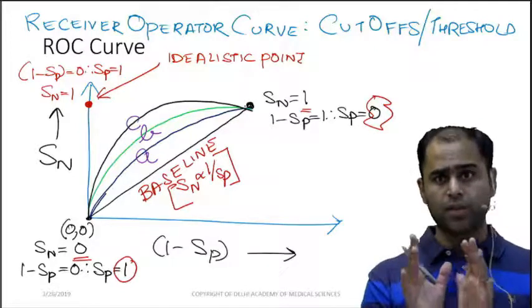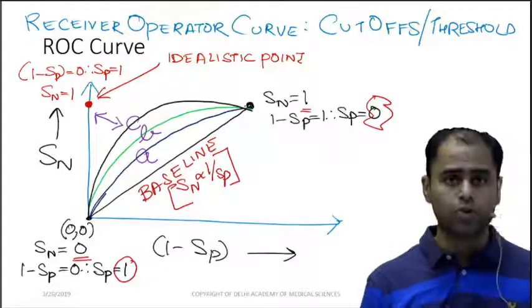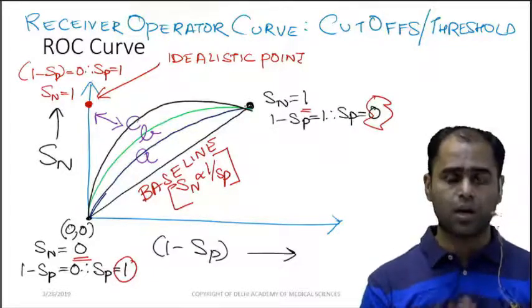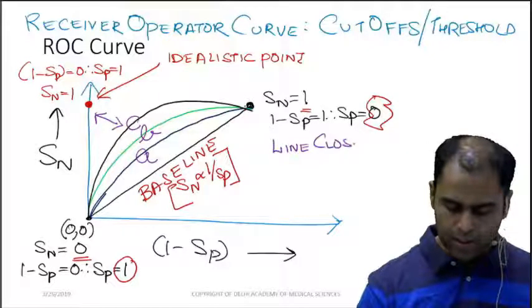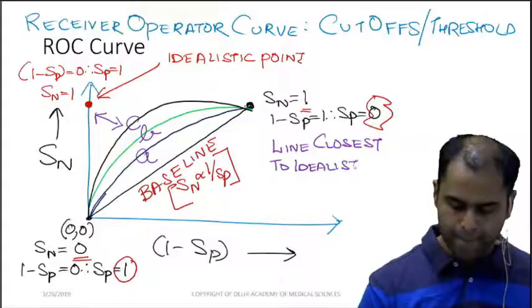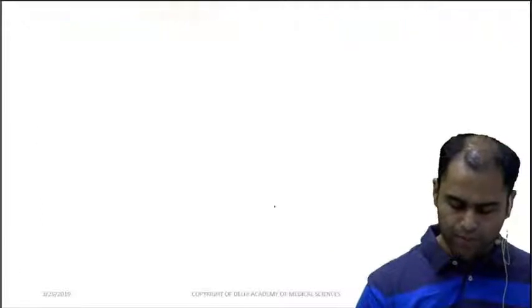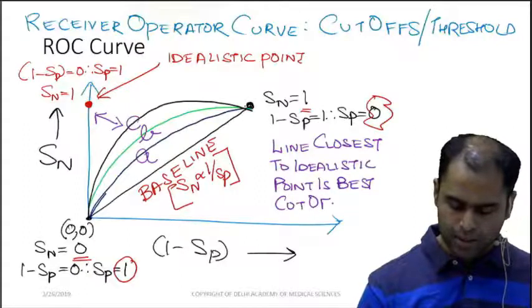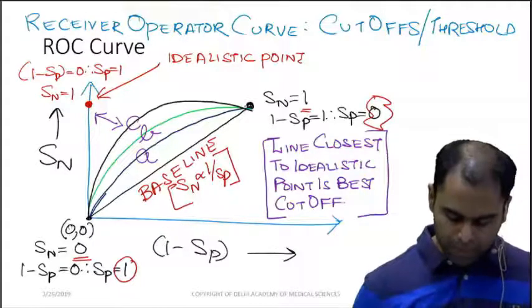Now how to interpret this curve? It is very simple. The line which is closest to the idealistic point is the best cutoff. What did I say? The line closest to the idealistic point is the best cutoff. Okay, now what can be the questions over here?